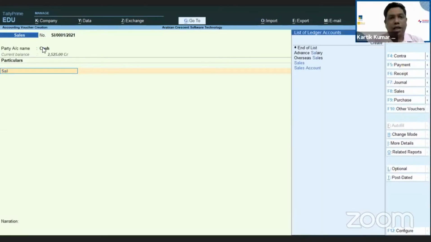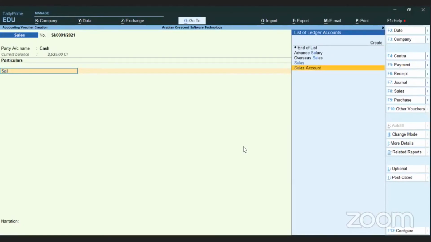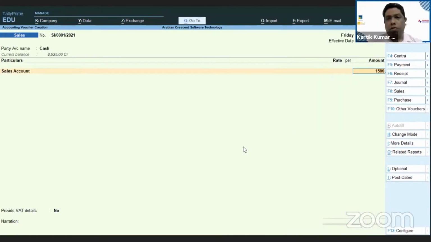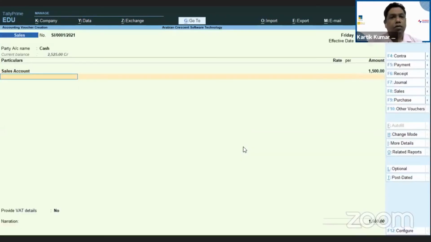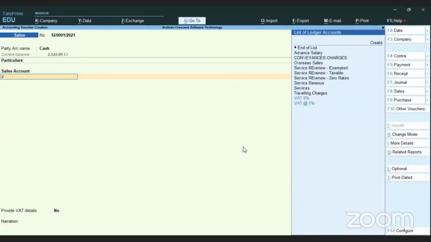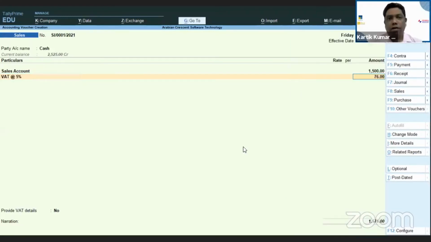And now here I can select the sales ledger. Okay, I'm selecting sales ledger. And now here you can mention whatever is your sales value. Here you can select VAT. This is how you can book only the sales invoice.